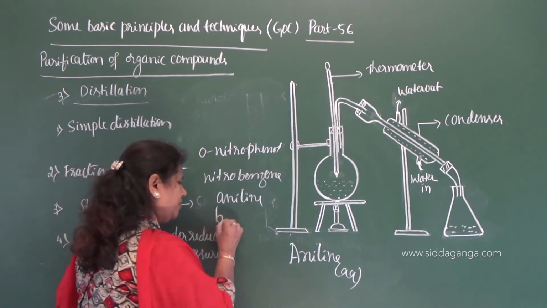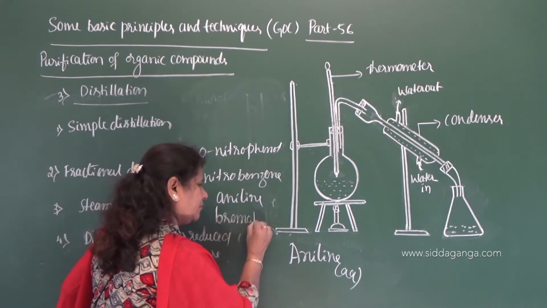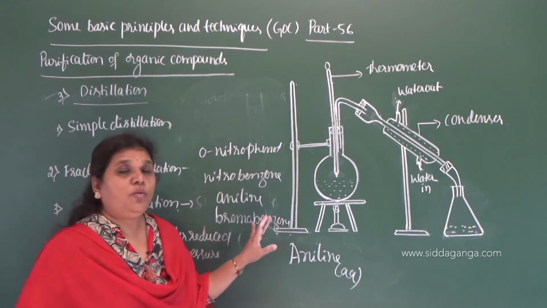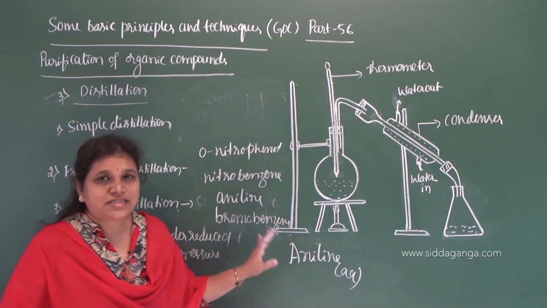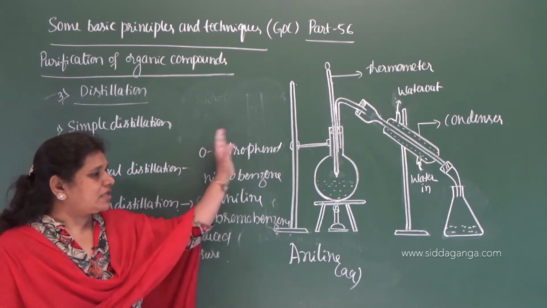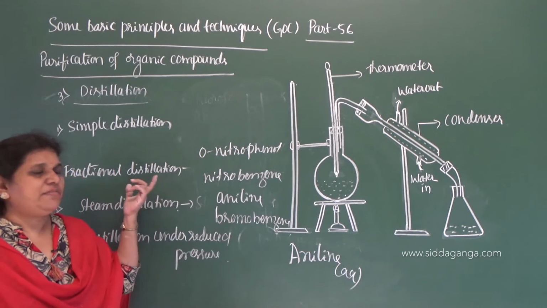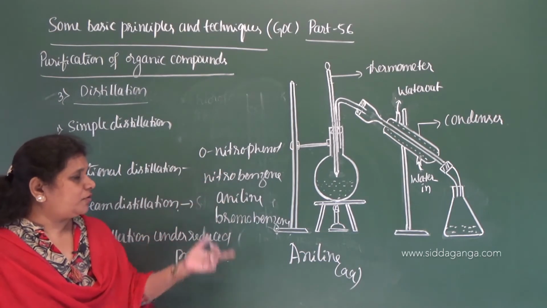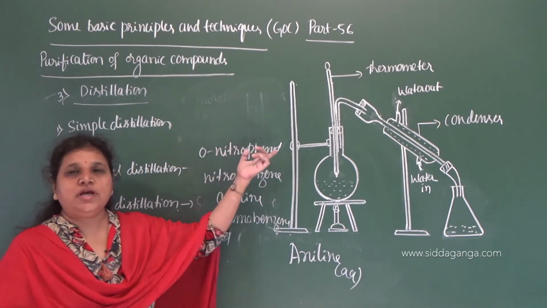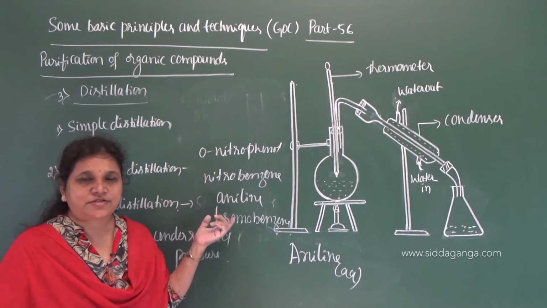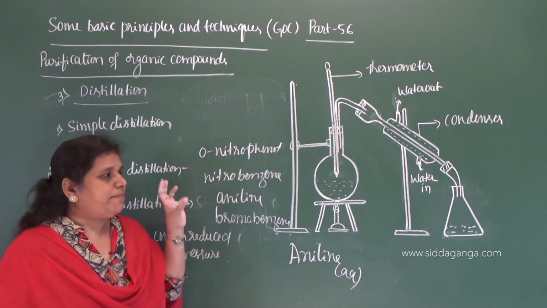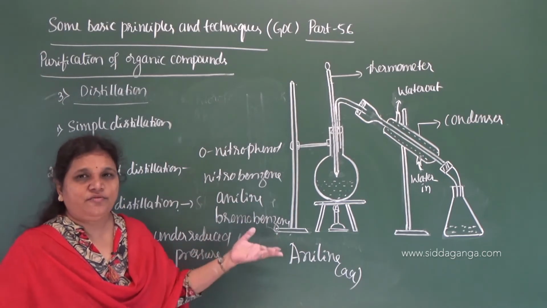All these compounds are steam volatile and immiscible with water, so they can be purified by steam distillation: aniline, orthonitrophenol, nitrobenzene and bromobenzene. These compounds can be purified by steam distillation because they are steam volatile, which means that by passing steam they get vaporized.